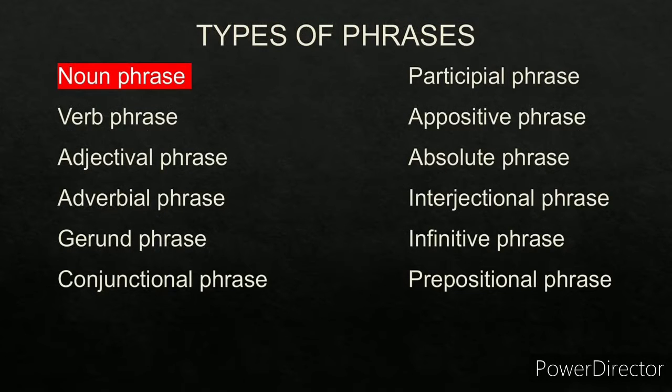Now there are a total of 12 kinds of phrases, which are noun phrase, verb phrase, adjective phrase, adverb phrase, gerund phrase, conjunctional phrase, participial phrase, appositive phrase, absolute phrase, interjectional phrase, infinitive phrase, and prepositional phrase. But in today's lecture, I'm going to discuss noun phrase with you. So let's get started.